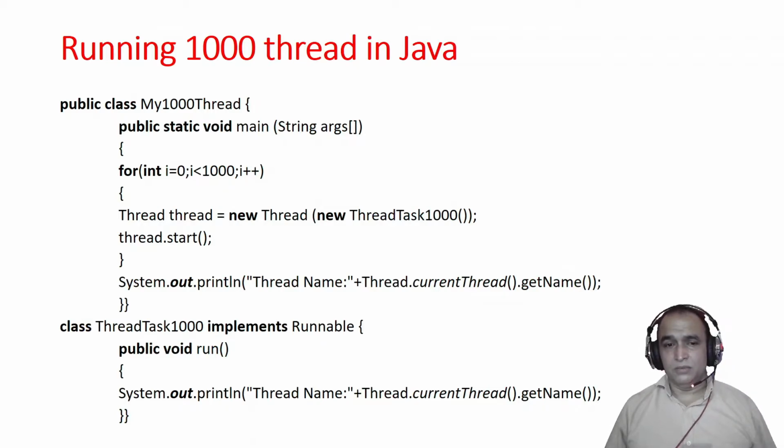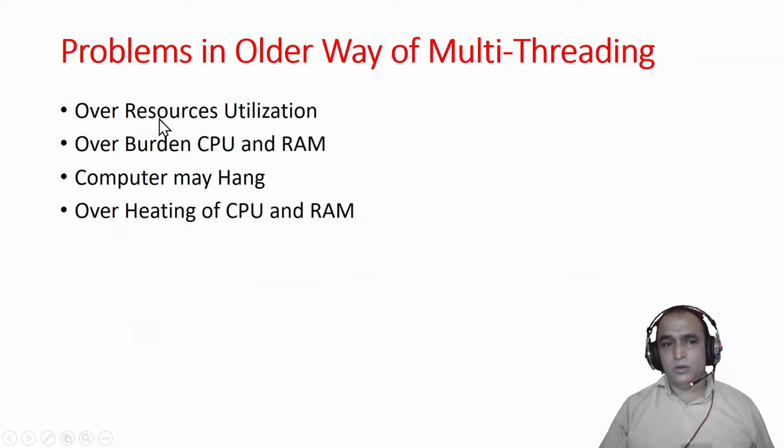What problems may be created? You have over resource utilization, an overburden of CPU and RAM, the computer may hang, CPU and RAM may overheat, and your system may not respond. So many problems may come if you have a heavy load on your system.